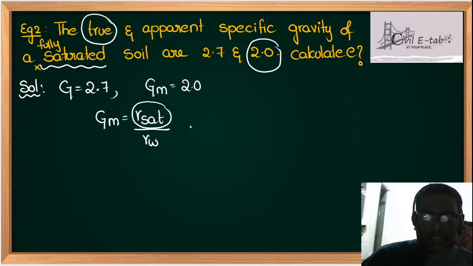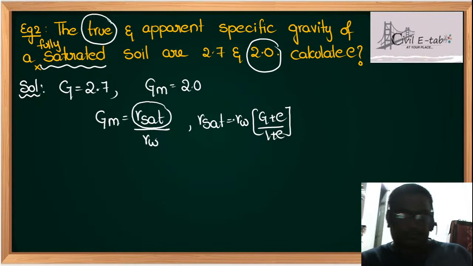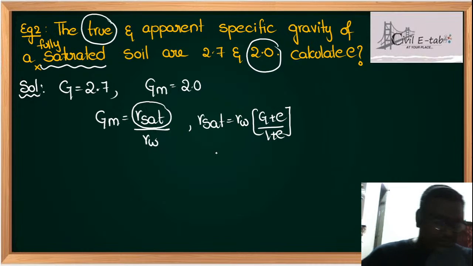And you know the formula for gamma sat, students? Gamma sat is gamma W into (G plus E) upon (1 plus E). Am I correct or not? So here you should be very clear: G plus E upon 1 plus E. So gamma sat upon gamma W is equal to (G plus E) upon (1 plus E).